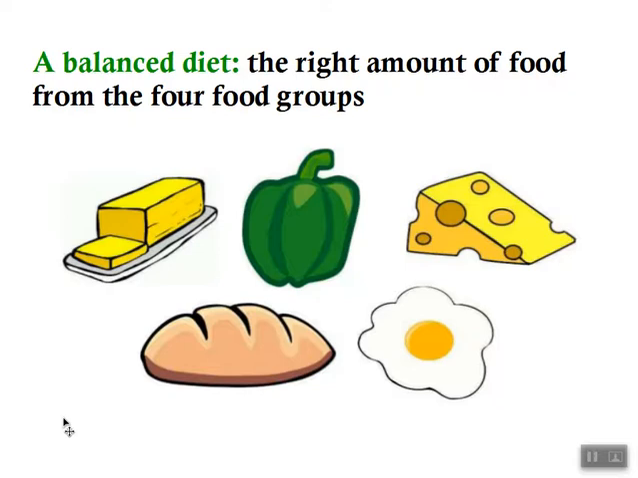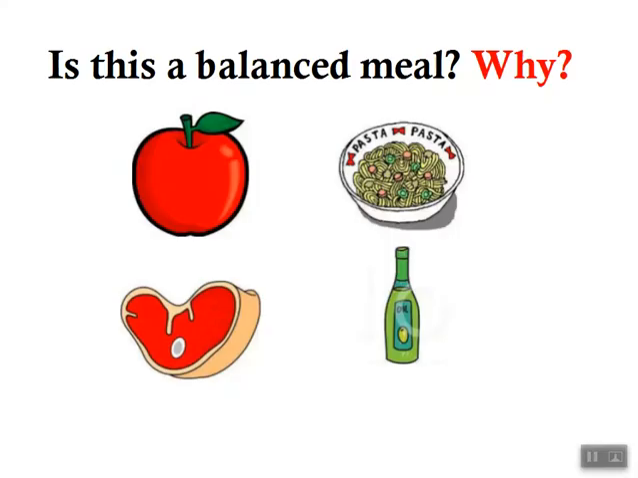Again, a balanced diet means a meal that contains the 4 food groups that we studied, which are carbohydrates, proteins, vitamins and minerals, and the fats. Okay, now look at this picture and think, is that a balanced meal? And why? We said that a balanced meal should contain the 4 food groups.